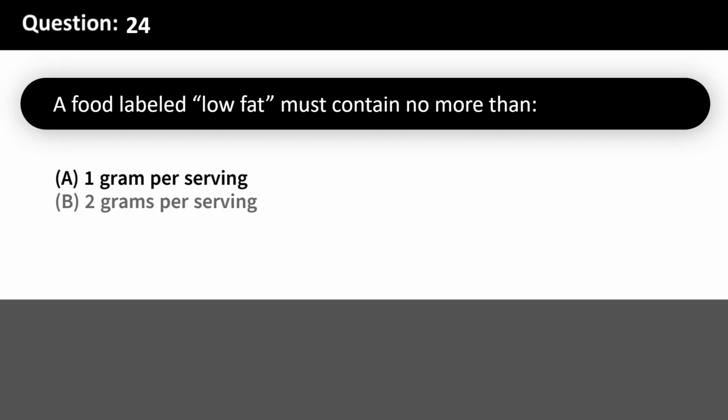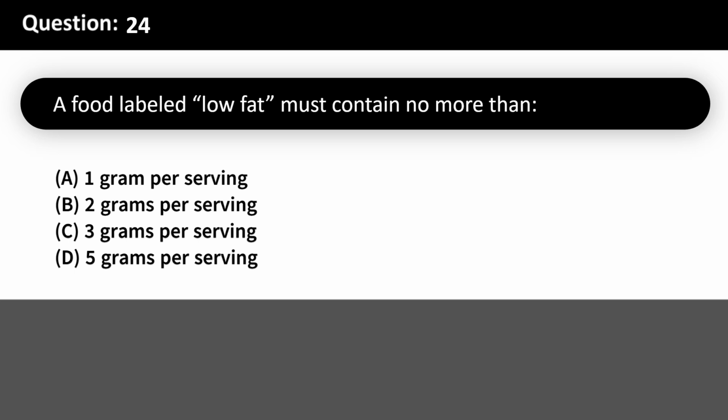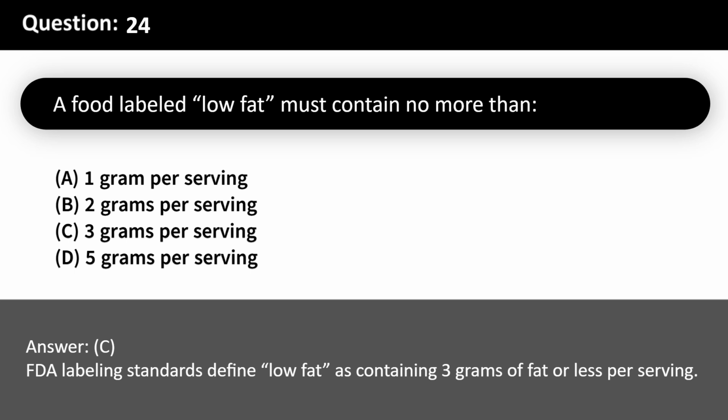A food labeled low-fat must contain no more than A. 1 gram per serving. B. 2 grams per serving. C. 3 grams per serving. D. 5 grams per serving. Answer, C. FDA labeling standards define low fat as containing 3 grams of fat or less per serving.